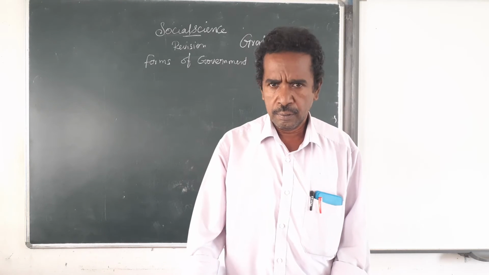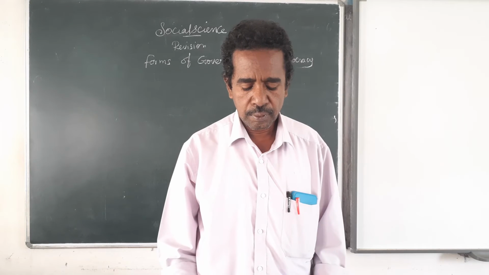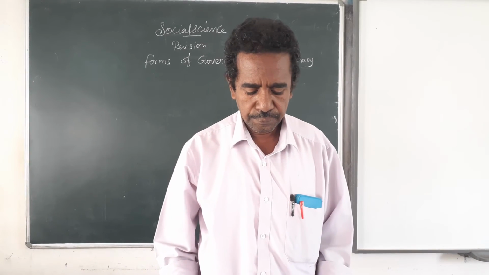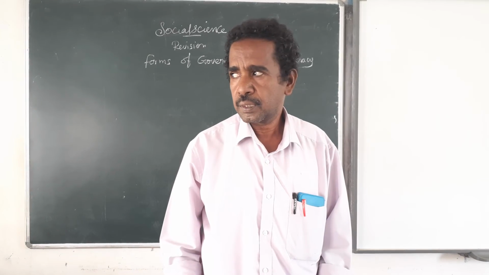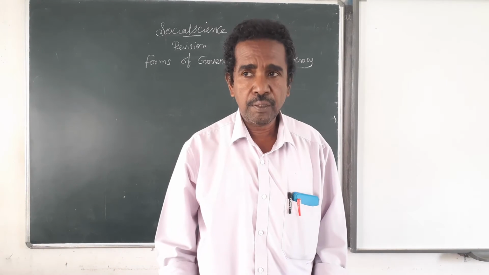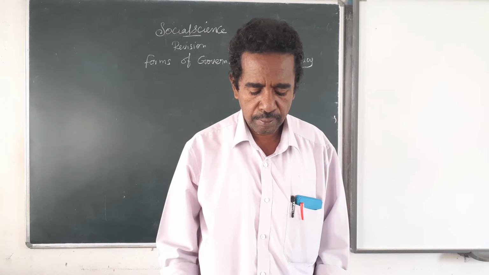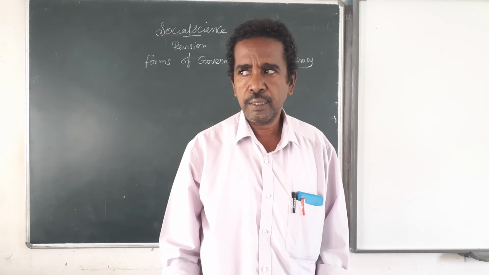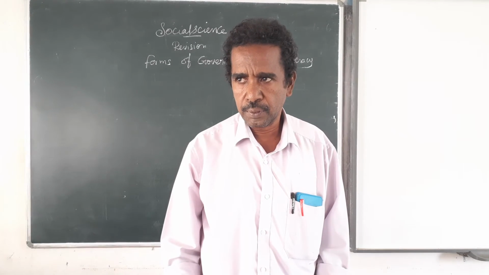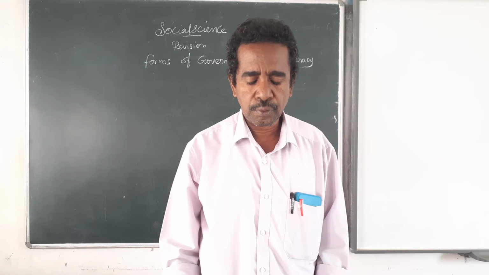Then the person can cast the vote at the time of election. Age is the only criterion to cast the vote in India, that is 18. When you attain the age of 18, that person gets the right to vote.